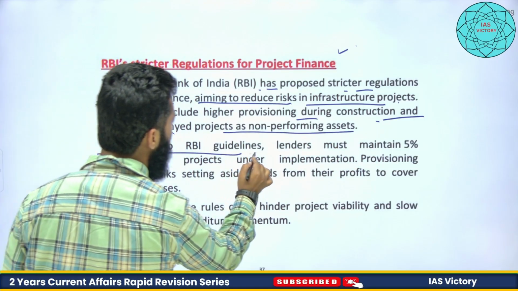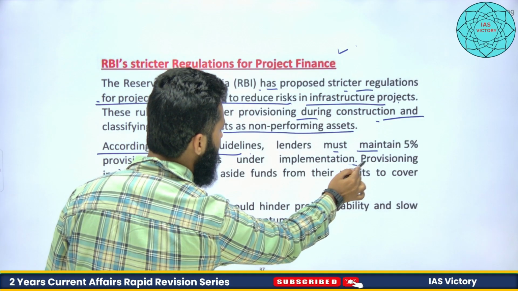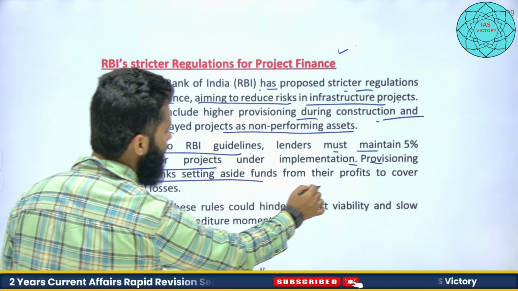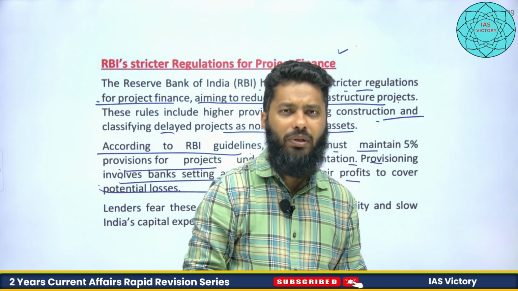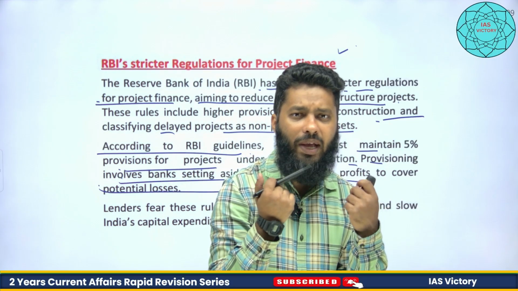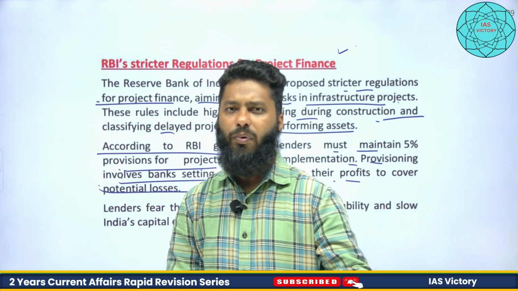According to RBI guidelines, lenders must maintain 5% provisions for projects under implementation. Provisioning involves the bank setting aside funds. We have already seen what provisioning is. If the loan that has been extended by the bank is not coming back, then the bank should set aside some fund from their own profit or from their assets.